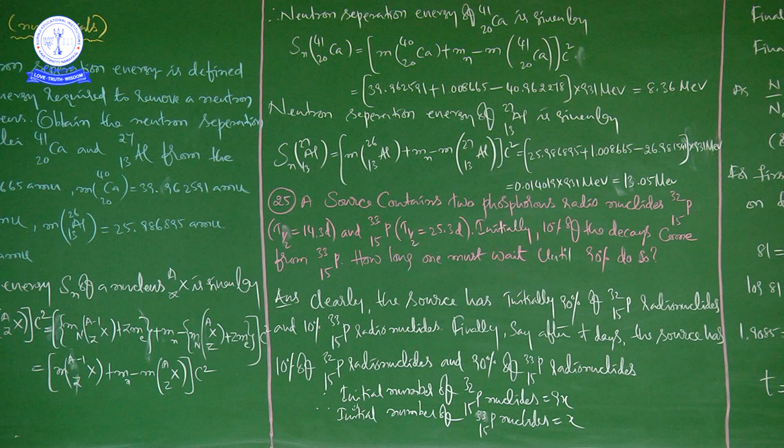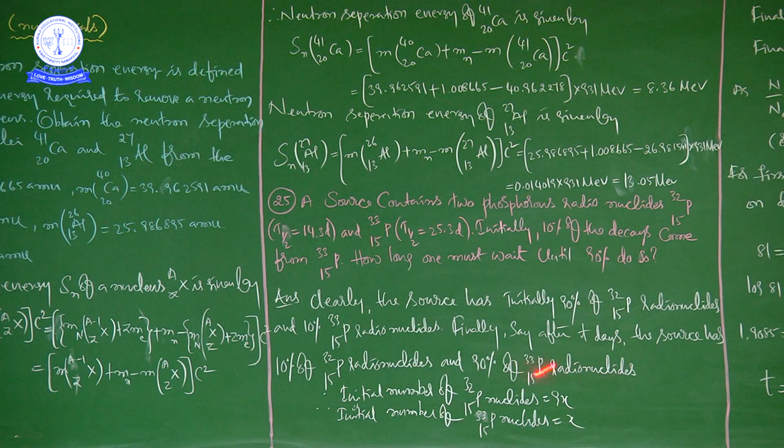He is also saying that initially 10% of the decays come from P33 15. Finally he is asking how long one must wait until 90% to do so. It's very clear. The source has initially 90% of P32 15 radionuclides and 10% of P33 15 radionuclides.